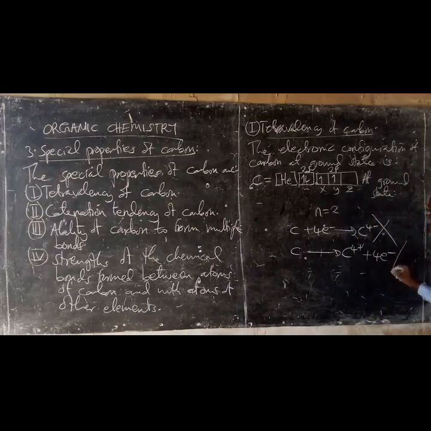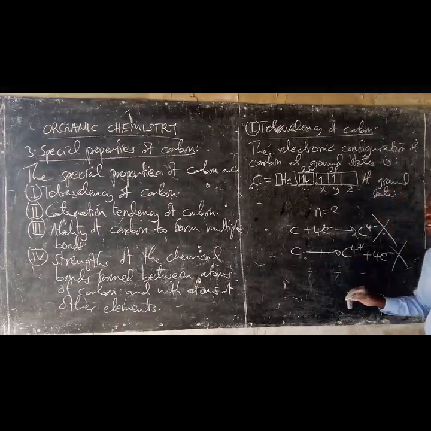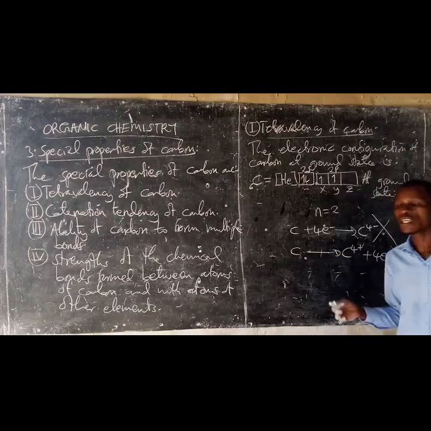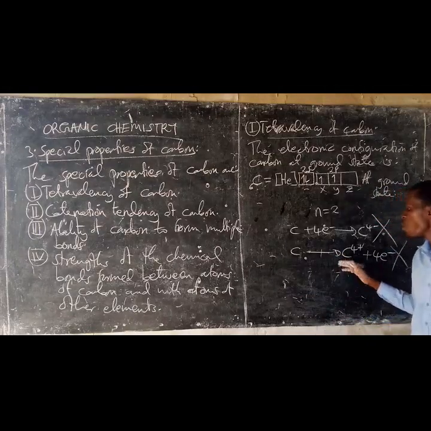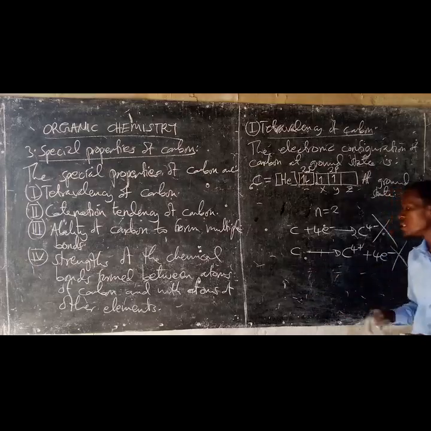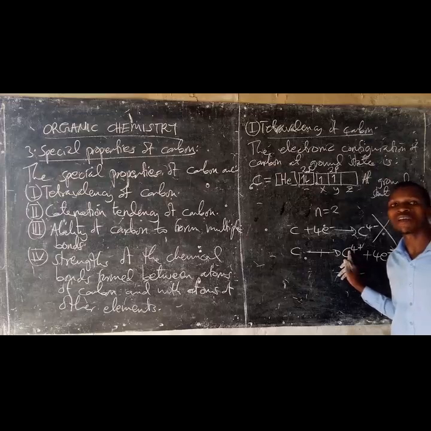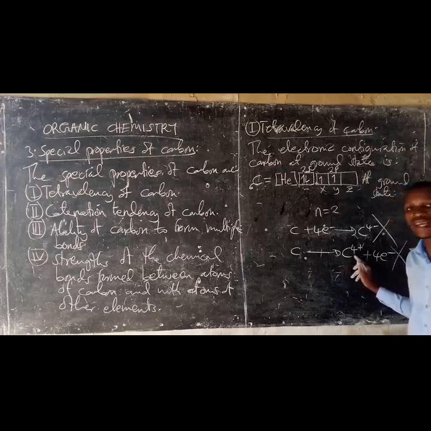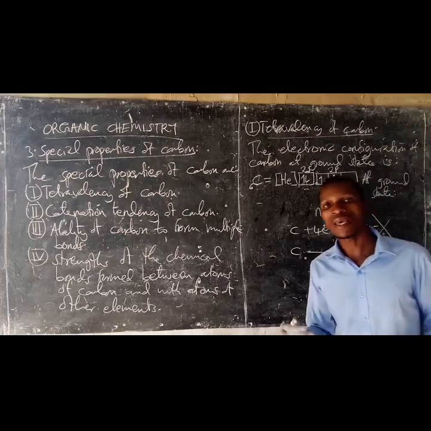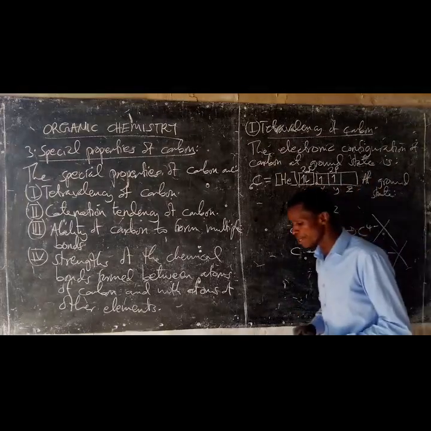But this process cannot take place in carbon. Why? Because this process is not energetically favored. It is energetically not possible. Why? Because it needs a very high amount of heat energy in order for it to be formed. The total enthalpy of ionization, which has been used here, is very high, which cannot be compensated by the enthalpy of hydration. So this process cannot take place.